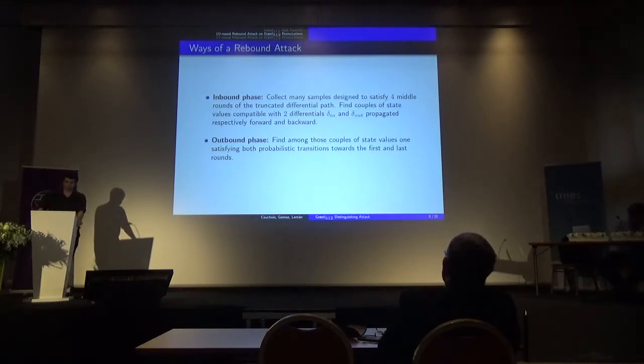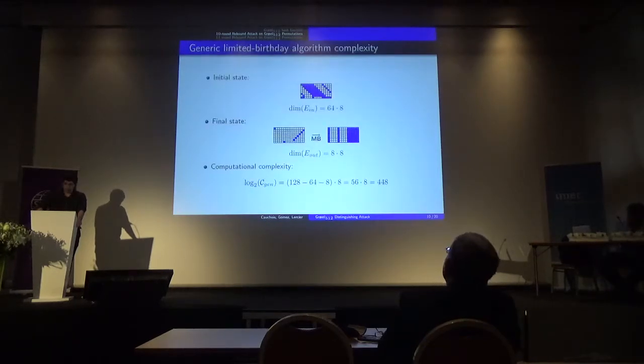And the outbound phase will consist in finding, among those samples, some of them compatible with probabilistic transitions towards the first and last rounds. Such a truncated differential path induces an instantiation of the limited birthday problem.